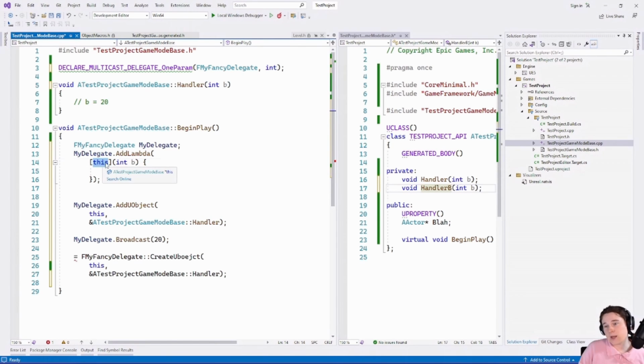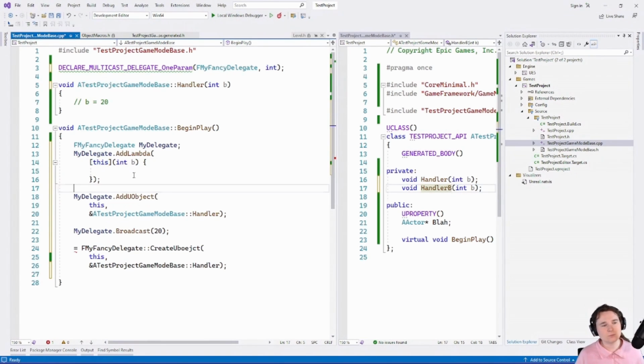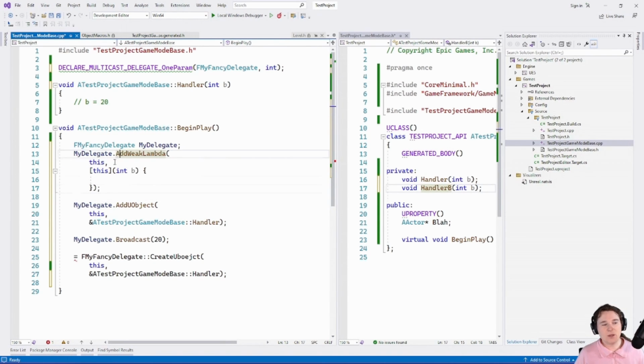This pointer that's being captured is only aware at the lambda, C++ level, which has no awareness of the garbage collection system. So we use AddWeakLambda and pass this pointer, and that way the delegate system knows that when this UObject goes away, when its lifetime is gone, this lambda is no longer a valid target to call.